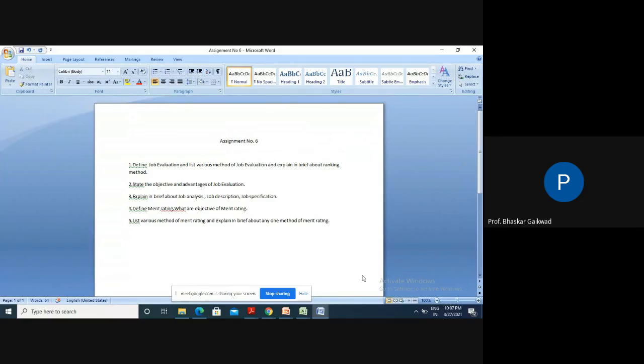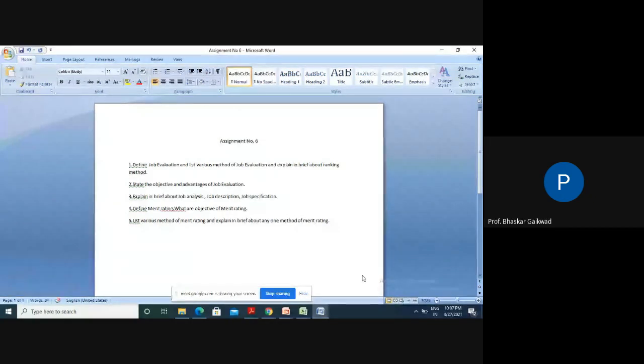And because of this, the morale, efficiency, and performance of the workers will increase. Because of that, production and productivity will increase. So these are the advantages of job evaluation. Okay, so this is question number 2. Related to this, if anybody has any doubt, you can ask.